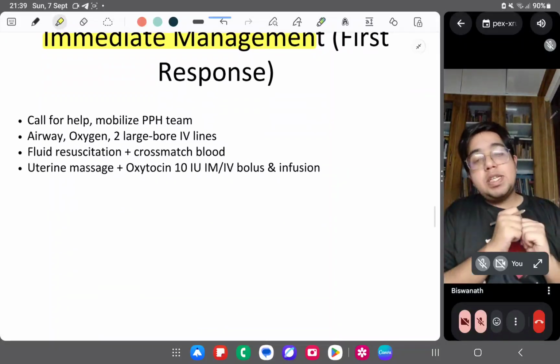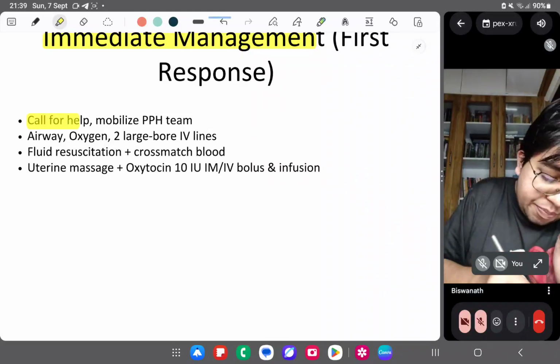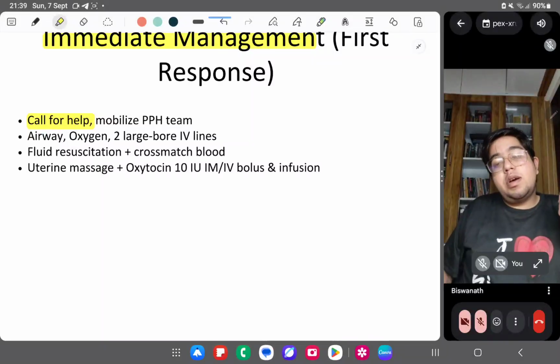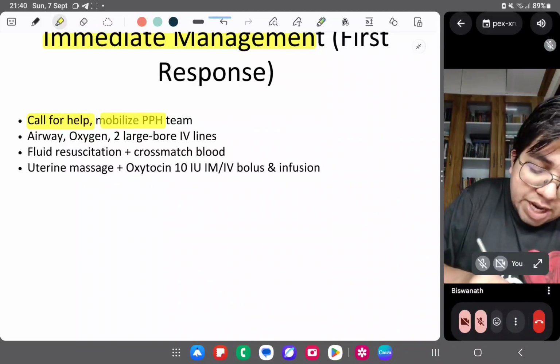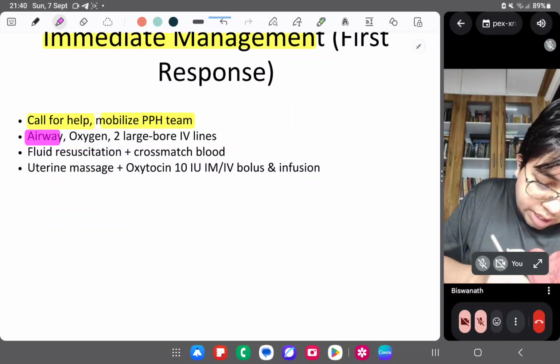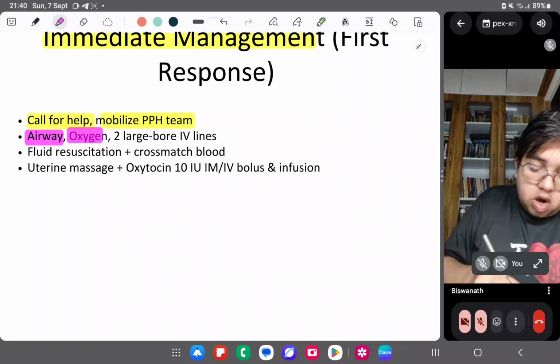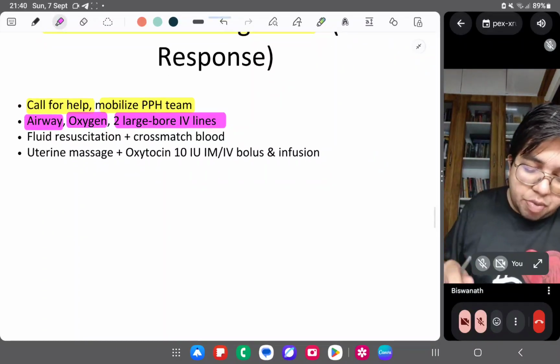Whenever there is a PPH, the first thing is that you can't manage alone. Please call for help. Teamwork is basically the utmost important in case of PPH. Mobilize the PPH team. What are the things you have to take? Airway. You have to secure the airway, oxygen, and two large bore IV lines. Okay, two large bore IV lines are important.